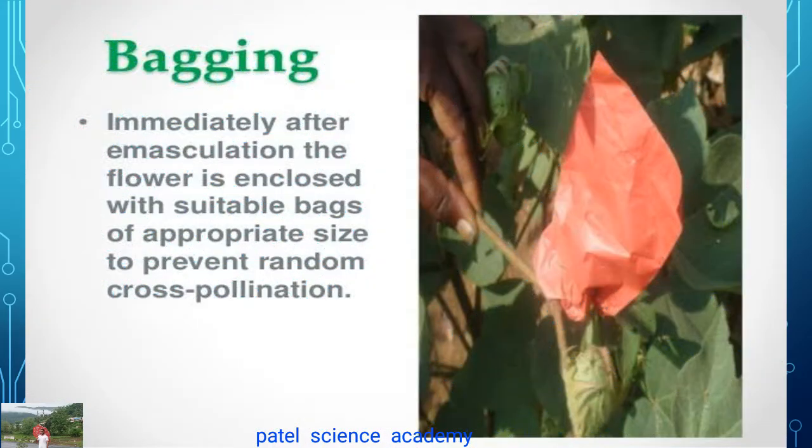So I hope you have understood about emasculation, the removal of the anther before anthesis to make the bisexual flower a unisexual flower. If you remove the male part, it will become a unisexual female flower, and it is for the purpose of hybridization. Hybridization is the mixing of the characteristics from the two parents in the laboratory. By doing that process, you can produce the hybrid vigor. So this is about emasculation.